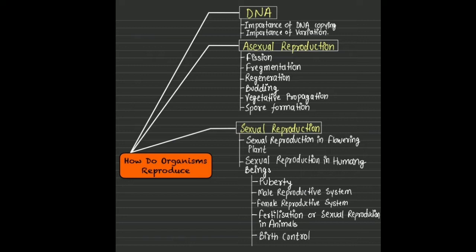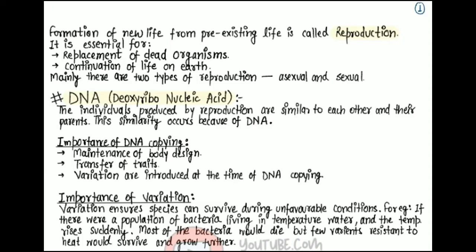Next topic is sexual reproduction. In it, we will learn about sexual reproduction in flowering plants and sexual reproduction in human beings. Next topic is puberty, male reproductive system, female reproductive system, fertilization or sexual reproduction in animals, and birth control. So guys, let's start the video.